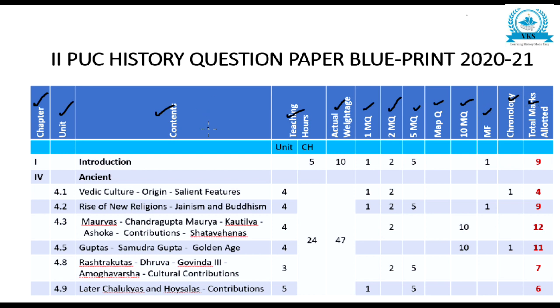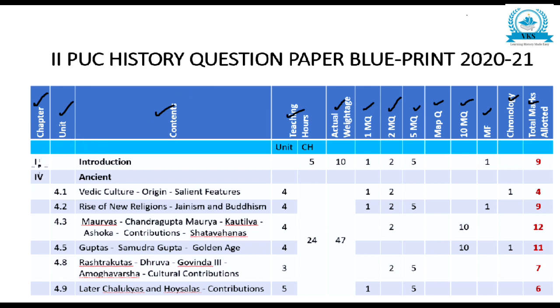So finally, when you see the total marks allotted, it will be out of 160, so you don't get confused. This 160 total marks includes your choice questions. You will have choice questions, no? So including that, your actual paper will come only out of 100. That is, you will have to write only for 100 marks, but the total marks including choice will be 160. That is why finally you will see 160.